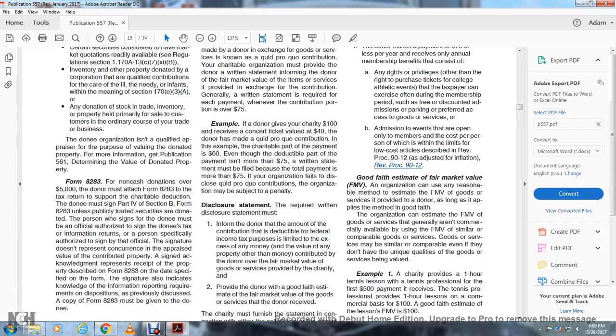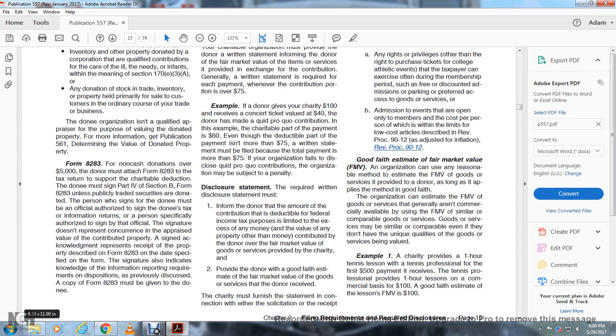The donee's signature does not represent concurrence in the appraised value of the contributed property. Its signed acknowledgment represents receipt of the property described in Form 8283 on the date specified on the form. The signature indicates knowledge of the information reporting requirements for dispositions previously discussed. A copy of Form 8283 must be given to the donor.